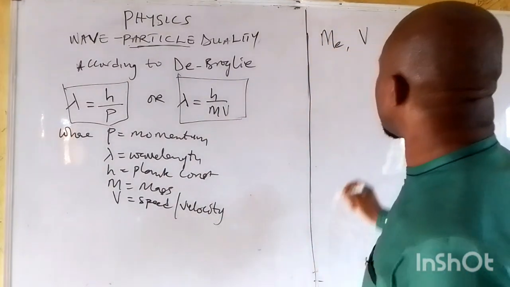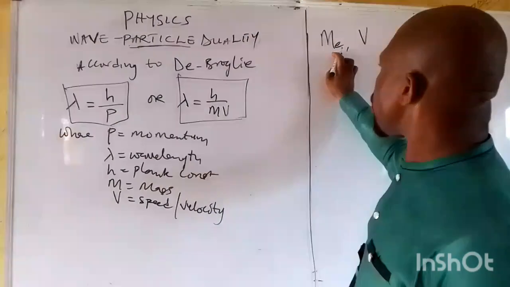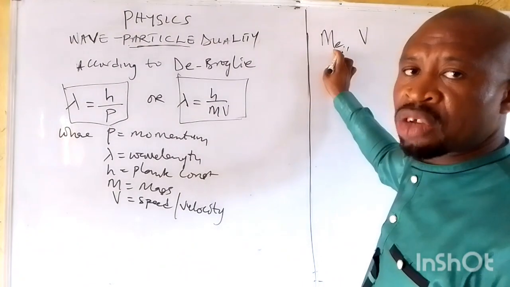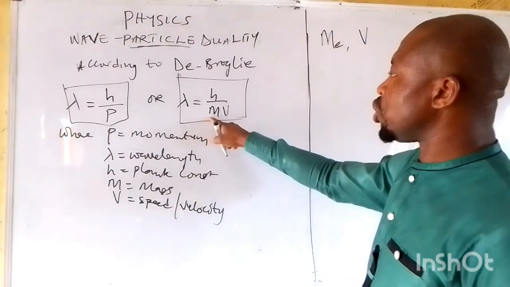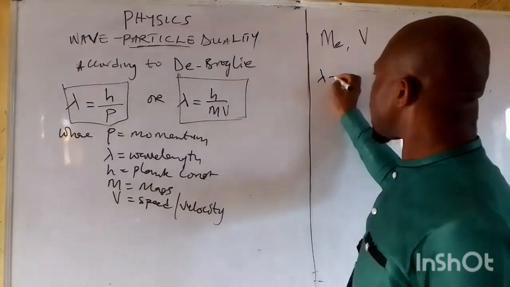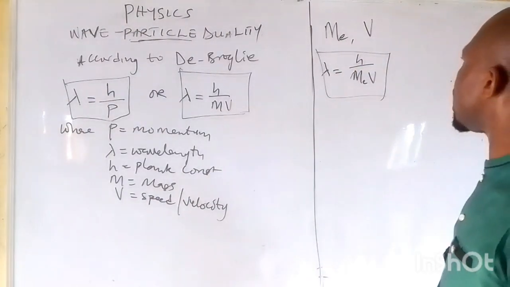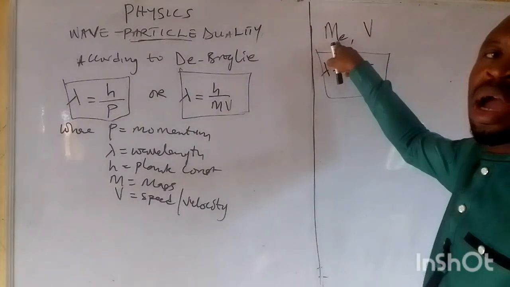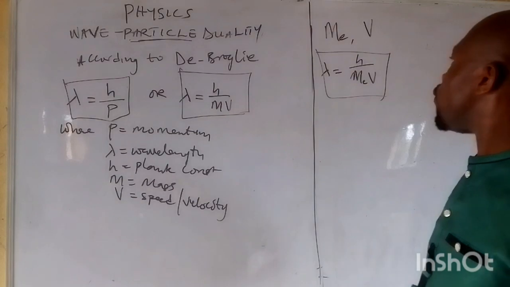If we have an electron of mass m_e, where m_e is the mass of the electron and V is the accelerating voltage, this can now change. Lambda can give us h all over...